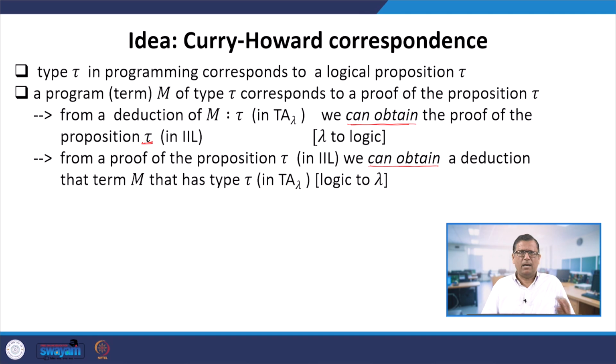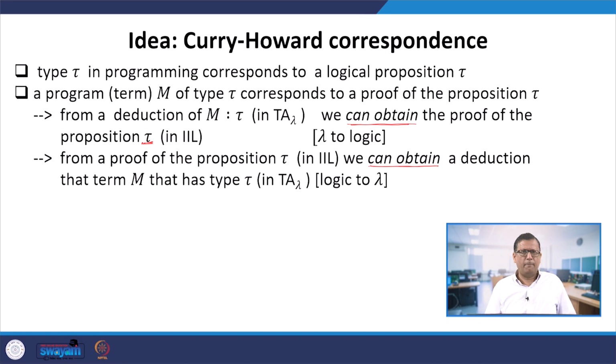But when we say "can obtain", from the deduction of m has type tau in T A lambda, we can make some syntactical changes, not structural changes, and obtain the proof of tau. That means we need not carry out the deduction separately; we can obtain that proof from this deduction.